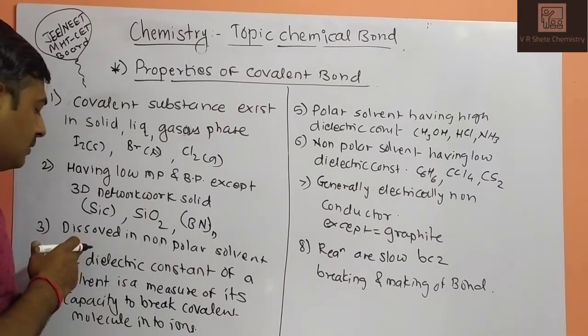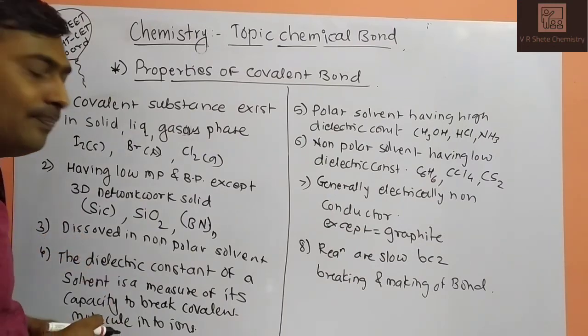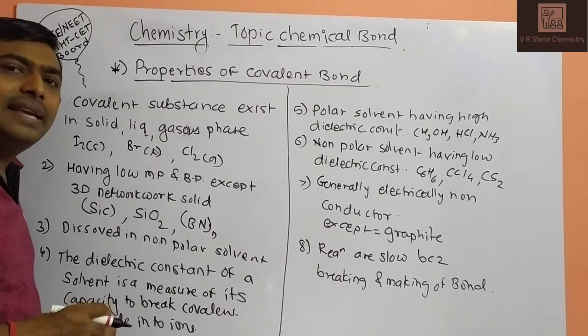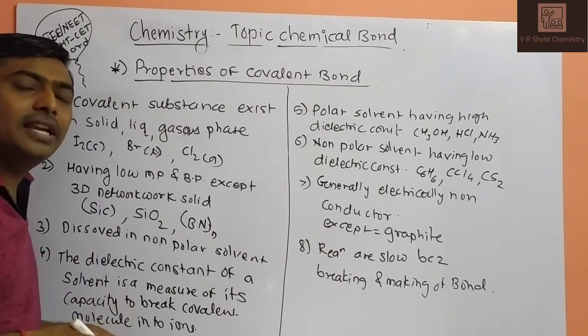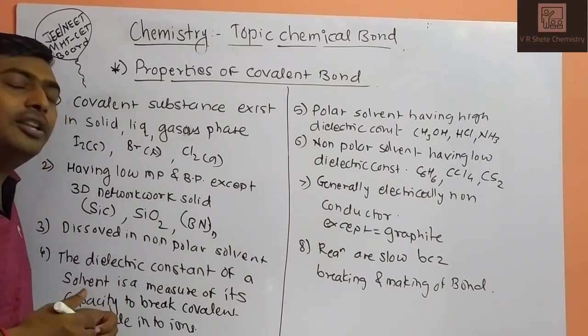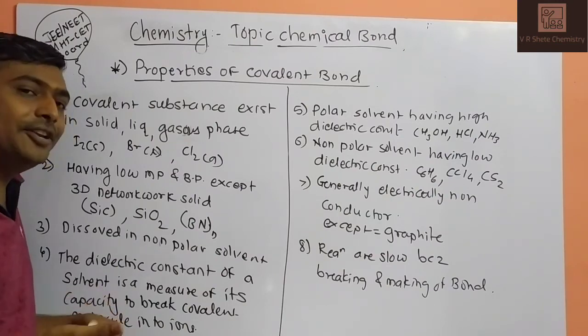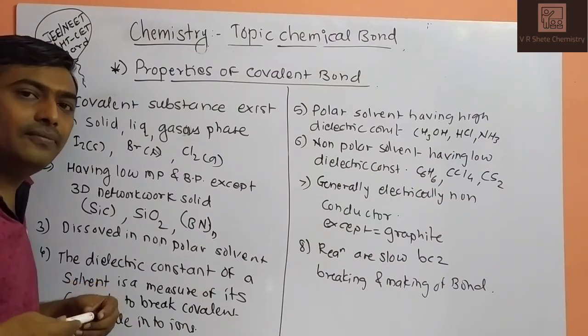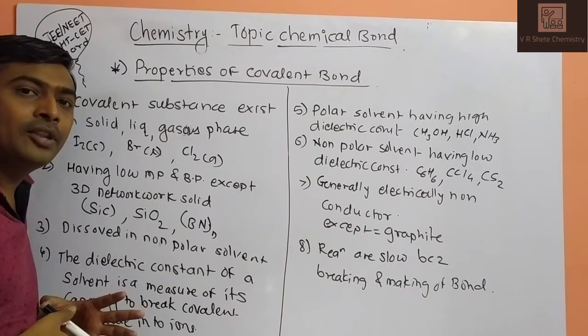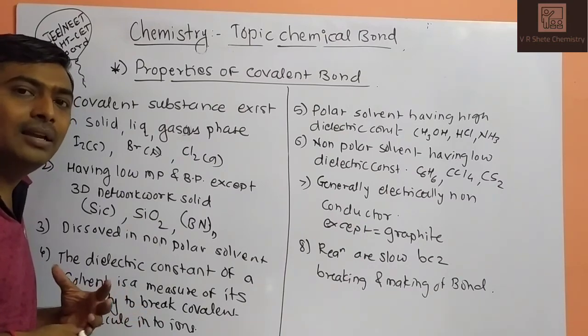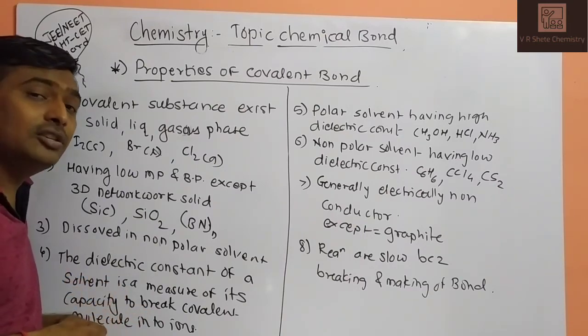The next one: they dissolve in non-polar solvents. Both polar and non-polar compounds are there in the covalent system. Generally, they dissolve in non-polar systems, because ionic compounds dissolve in polar solvents, according to the concept of solubility. Like dissolves like: polar dissolves in polar, non-polar dissolves in non-polar.